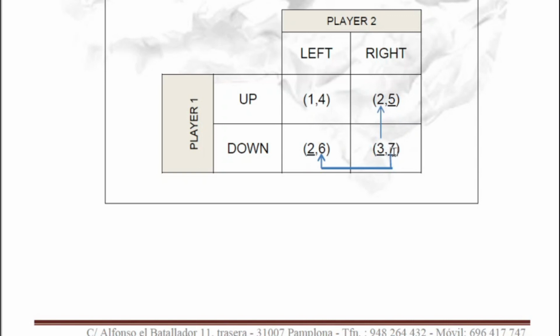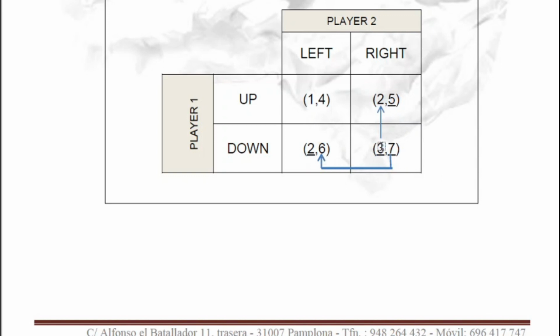Because if player 2 would like to change its strategy from right to left, leaving the strategy of player 1 constant, player 2 would lose from 7 to 6.